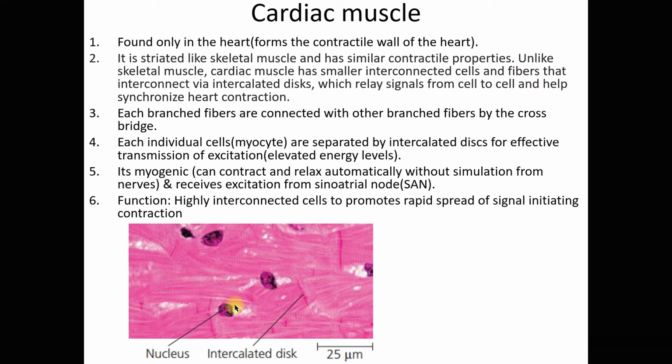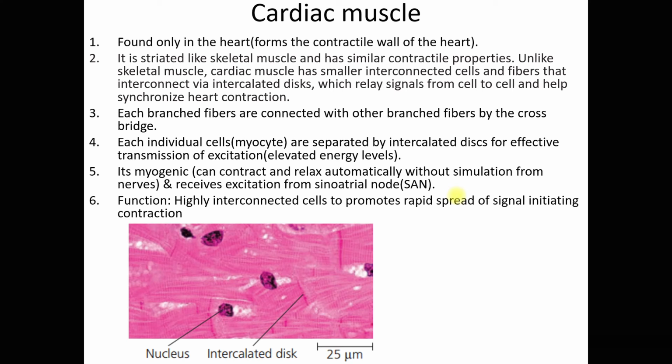Now, cardiac muscles are myogenic, meaning they can contract and relax automatically without stimulation from the nerves, right? And this cardiac muscle receives excitation from the sinoatrial node, SAN. So your nervous system does not relay impulses to your cardiac muscle.